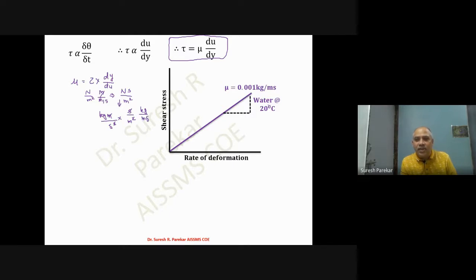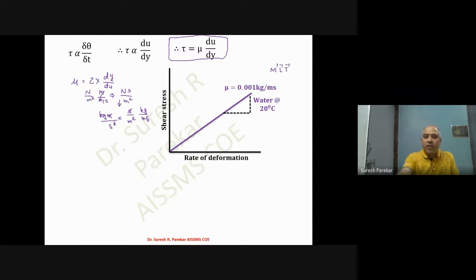Then what will be the dimension of dynamic viscosity? The dimension I will get is kg, that is M to the power 1, per meter second. Both are in the denominator, so L to the power minus 1, T to the power minus 1.